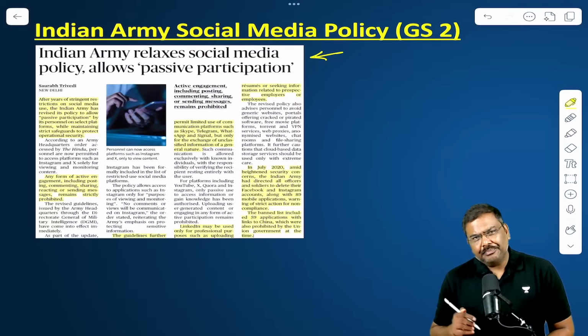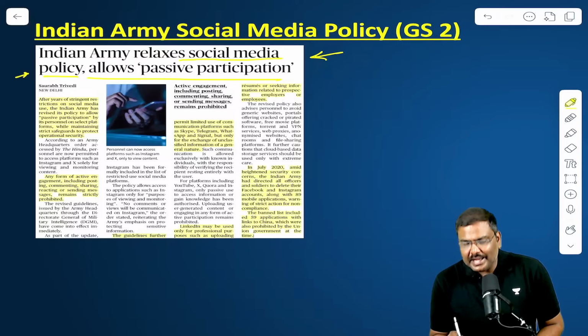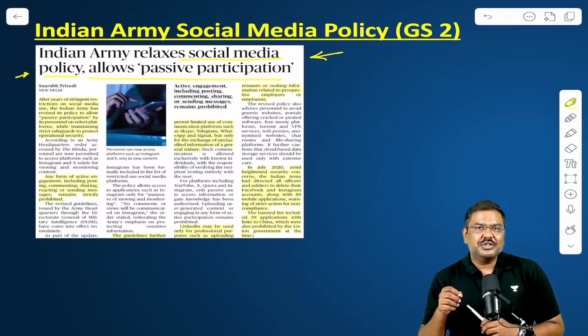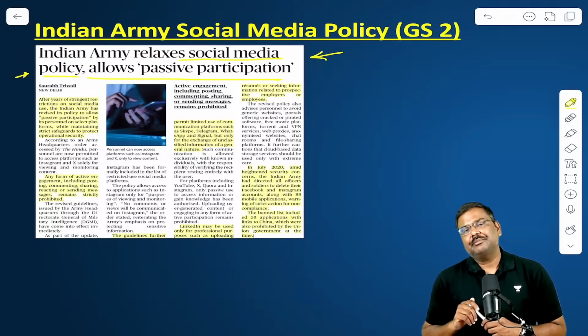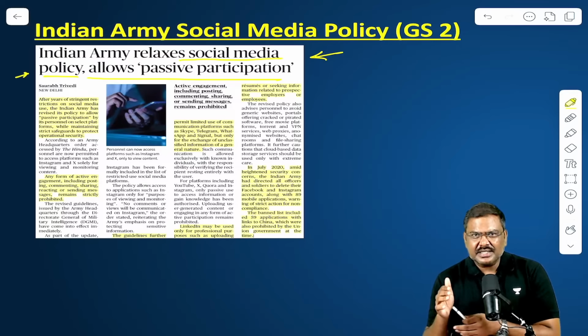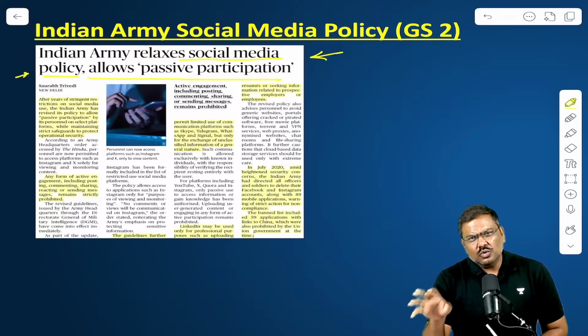Last one article, just for sake of information, have a look at this. Indian Army now has a relaxed social media policy. It has allowed passive participation, not active participation. What do you mean by passive participation here? From 2020, strict guidelines were imposed by Indian Army, stating that the soldiers, the Indian Army personnel, will not be allowed to use platform X. Earlier it was a different name, Twitter, but right now X. They will not be allowed to use Instagram, etc.